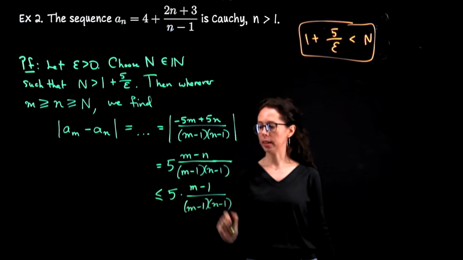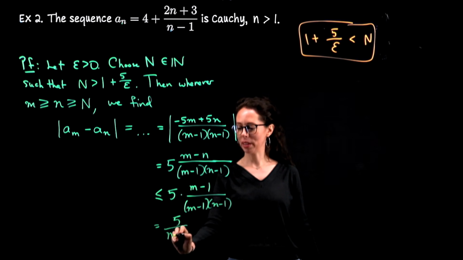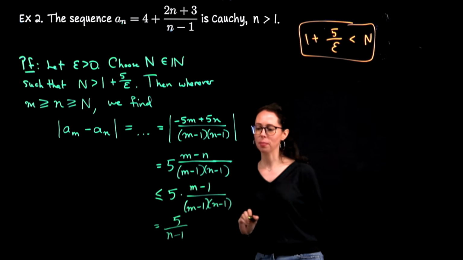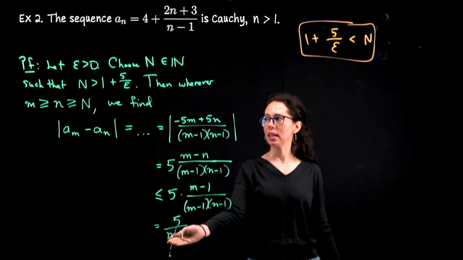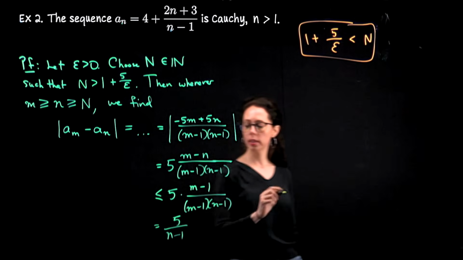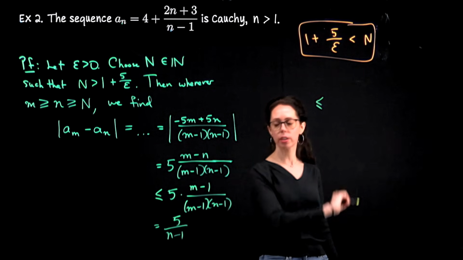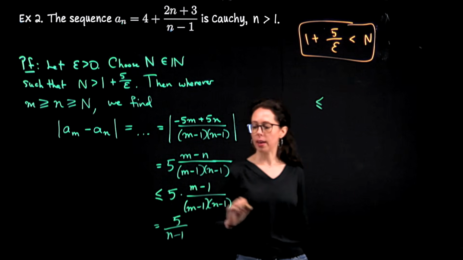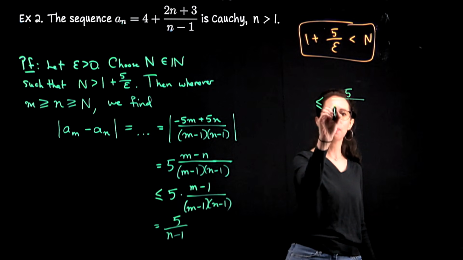And now we can cancel those. So this is equal to 5 over n minus 1. Continuing over here, we will go down in size if I replace little n with the threshold. A smaller denominator, a larger fraction. So this is the right direction to go. So we have 5 over little n minus 1 is less than or equal to 5 over capital N minus 1.